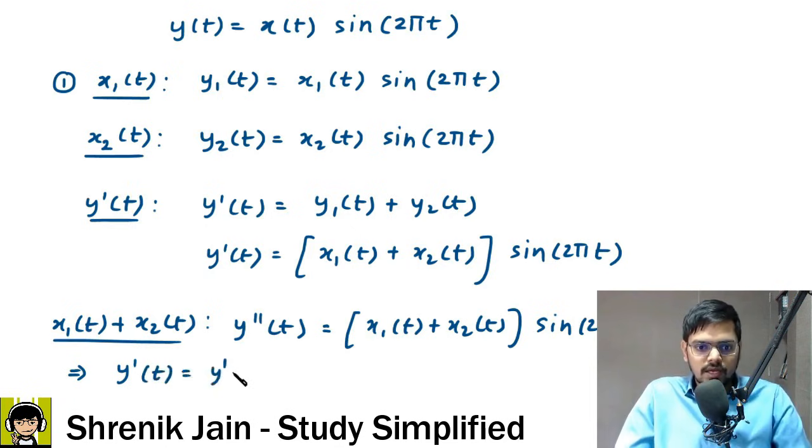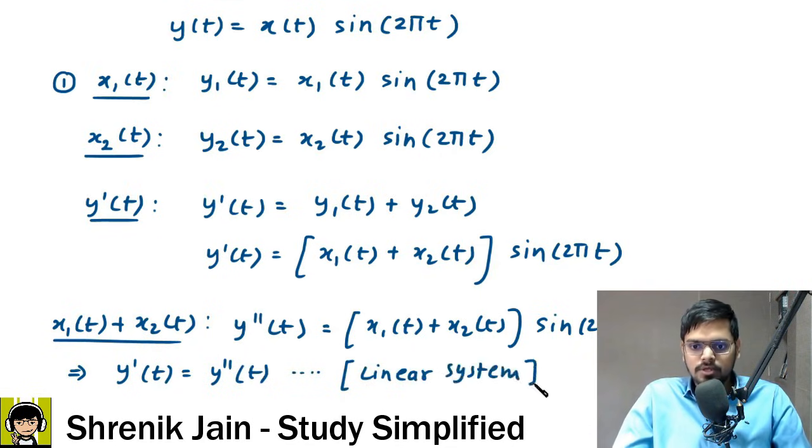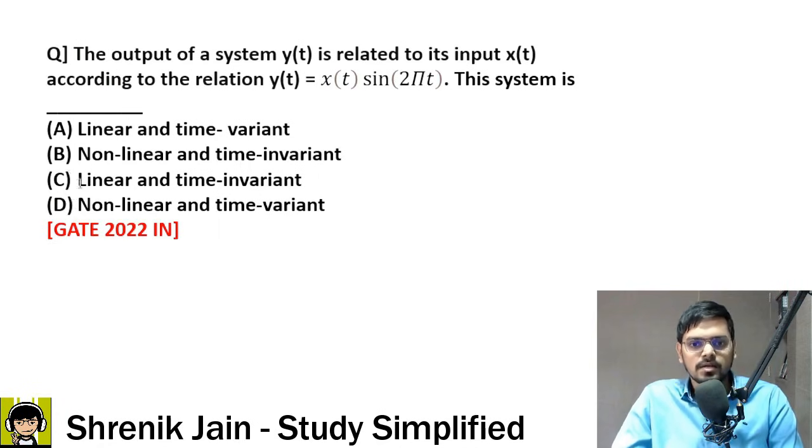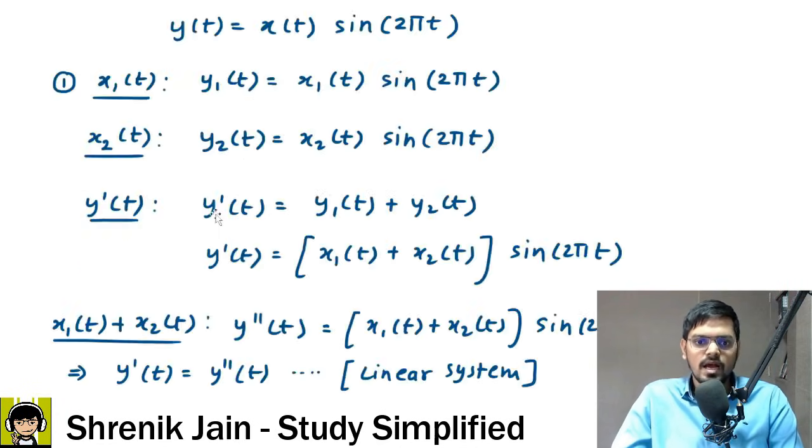So y dash of t and y double dash of t were the same. Therefore we will say it is a linear system. A linear system means two options are eliminated. Which options? Option D and option B are eliminated. Now A and C, which one is correct? Sir, we have to check time variant or invariant. Sir, how to check time variant or invariant?